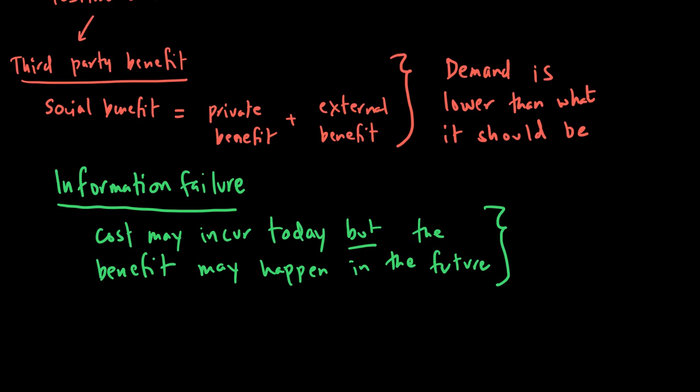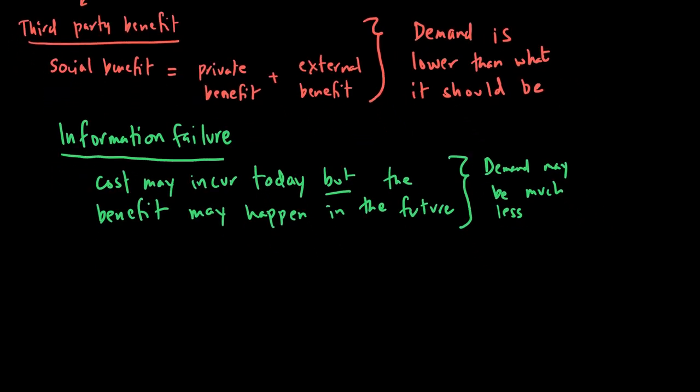Hence we can say that the demand may be much less because people do not have the right information. Like for example, if you go and buy a cookie from a store, you pay a cost of, let's say, $2, but the benefit may happen right away because you want to eat that cookie and you know exactly the benefit. So there's no time lag between when the benefit happens and when the cost is incurred. But here the cost is incurred today and the benefit happens much later. So this time lag between the benefit and the cost may sometimes make the decision making to be not ideal.